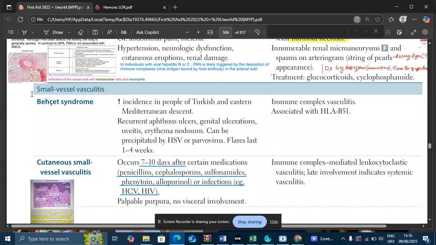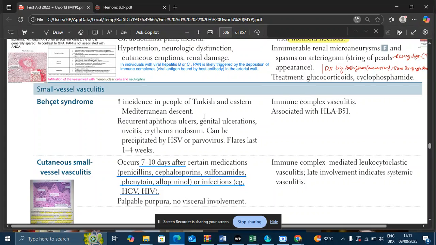Now, let's talk about small vessel vasculitis, which includes Behçet syndrome first. Behçet syndrome, usually in the case scenario, you will see that the people who are usually affected with Behçet syndrome are usually of Turkish and Eastern Mediterranean descent. Most of the time, that is why reading the case scenarios with full attention is very important. They will tell you that the patient is of Turkish or Eastern Mediterranean descent and presents with this.